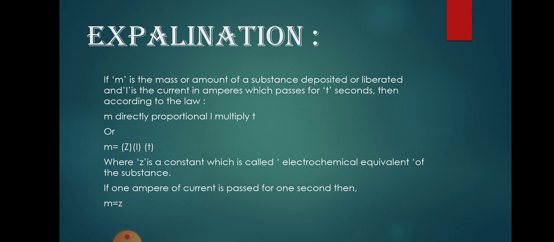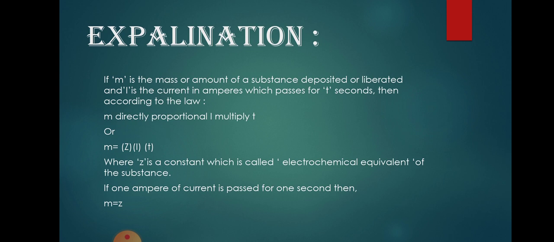Now we see the explanation. If m is the mass or amount of a substance deposited or liberated, and I is the current in amperes which passes for t seconds, then according to the law, m is directly proportional to I multiplied by t, or m is equal to z I multiplied by t, where z is a constant which is called the electrochemical equivalent of the substance.